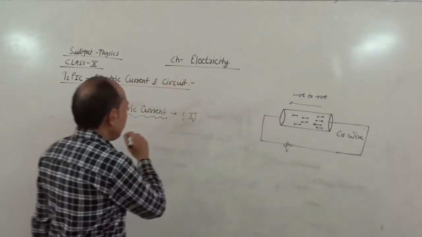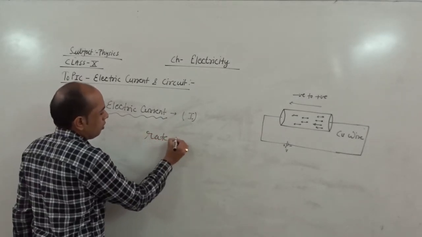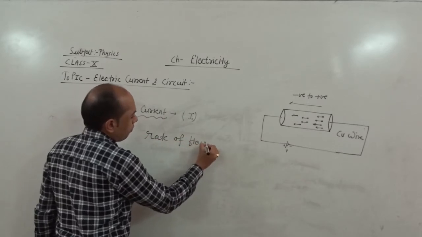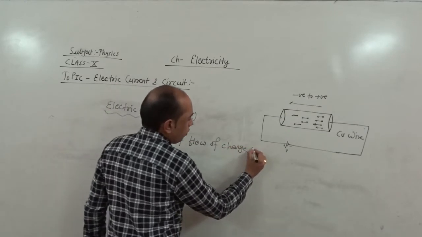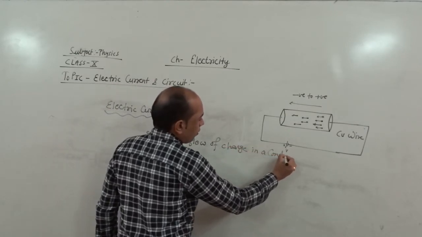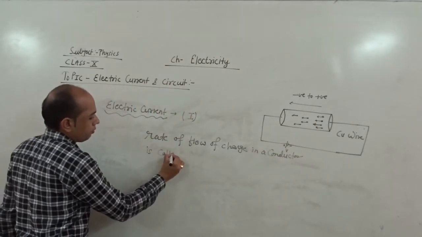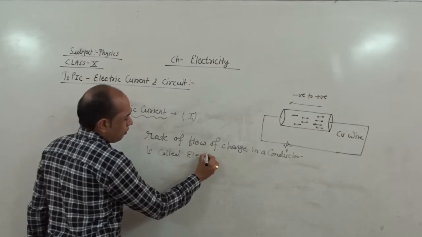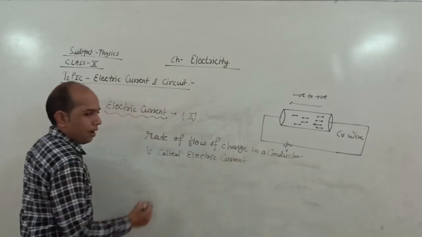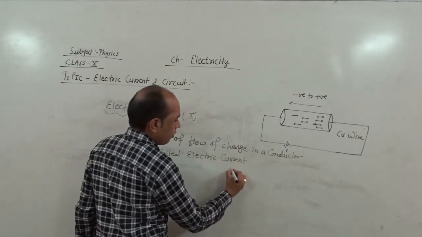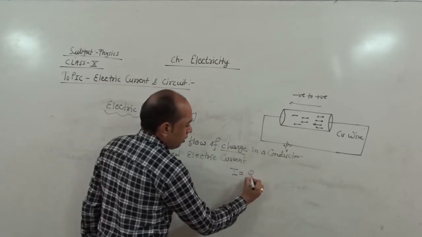Electric current means the rate of flow of charge in a conductor, and I is denoted by the flow of charge, that is Q by T.